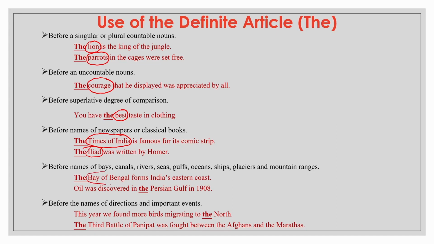Last but not the least, we use the before the names of directions and some important events. For example, this year we found more birds migrating to the north. Next example, the Third Battle of Panipat was fought between the Afghans and the Marathas.